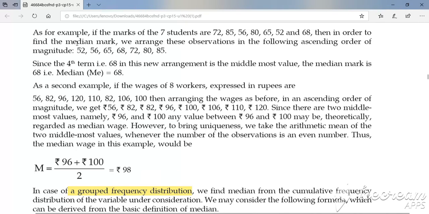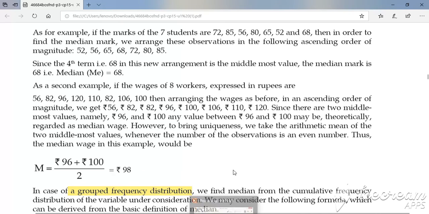Okay. So instead of this ascending order, suppose I have descending order. So 85 will be my first element, 80, then 72, 68, 65, 56 and 52. Again I will get the middlemost observation is again 68, right? Because before 68 there are 3 observations, after 68 again there are 3 observations. So 68 is my middlemost value.